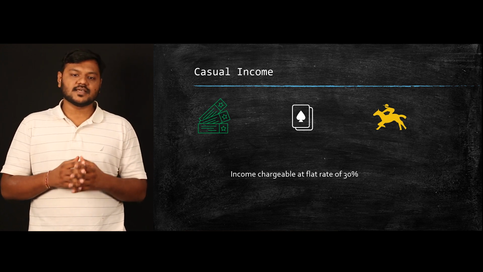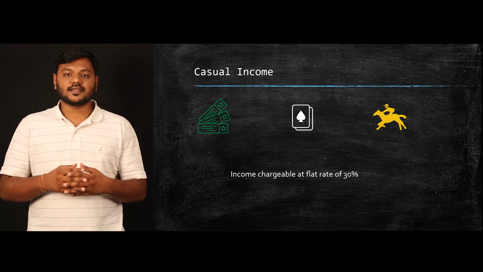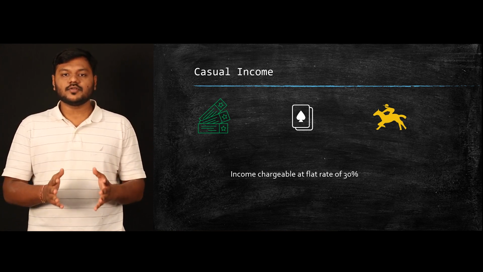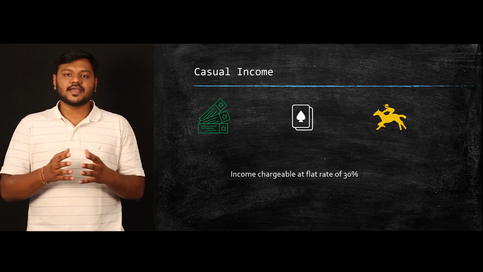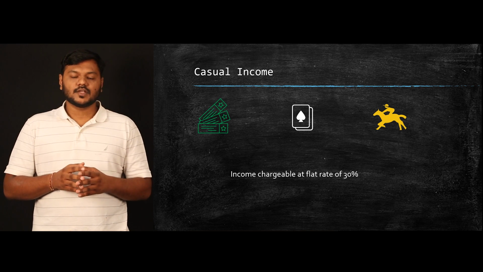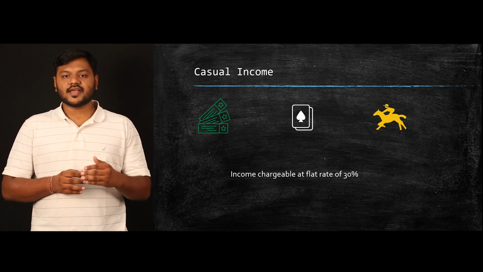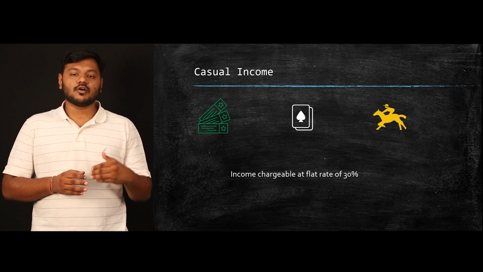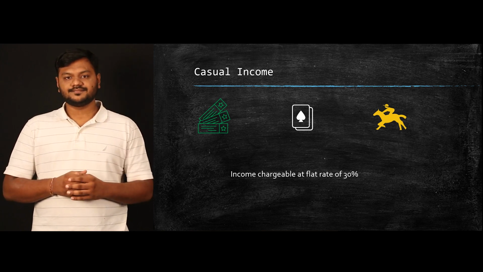So let me give an example. Let's say you are betting on horse race. In that case, if you are earning 100 rupees, that whole amount will be chargeable to tax at the rate of 30% and what you will get is 70 rupees only. One more thing you have to understand here is you will not be allowed to get any exemption or any deduction of expenses which you have incurred to earn this income.